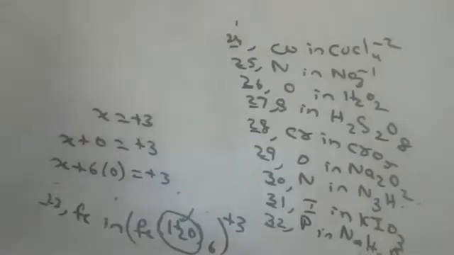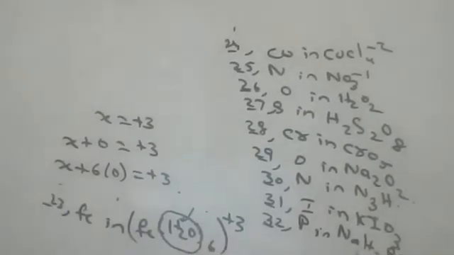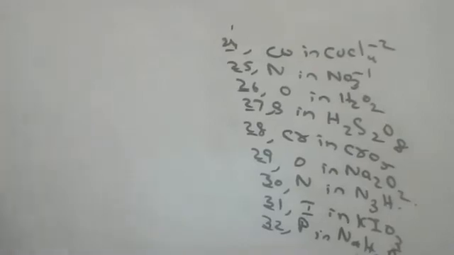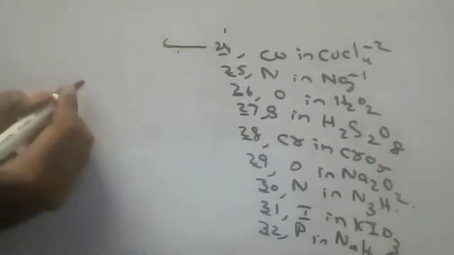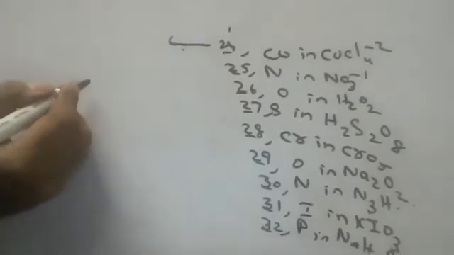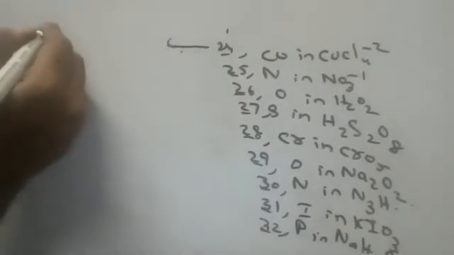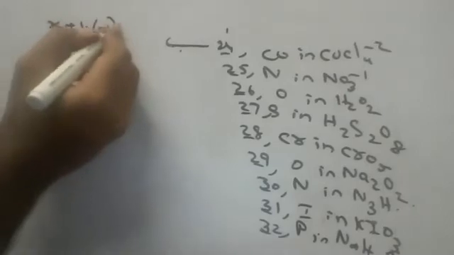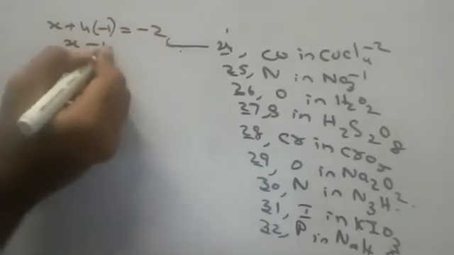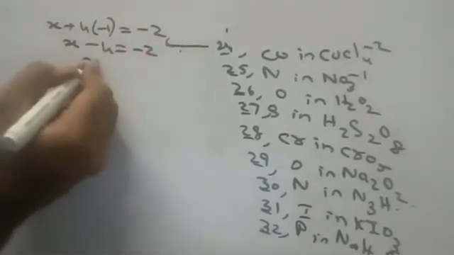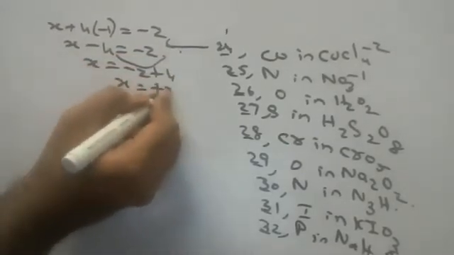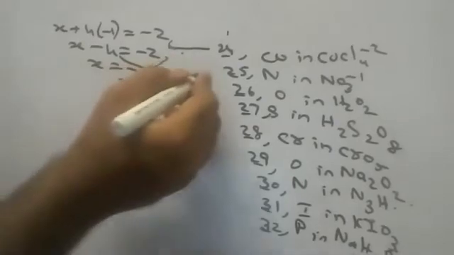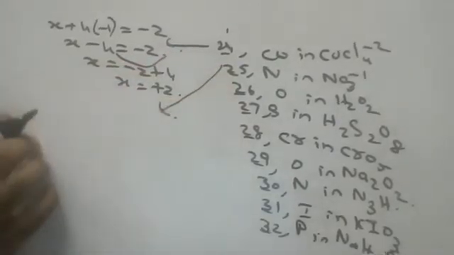Very good. Next, who is going to tell me copper in CuCl4? Any new student? X plus 4 into minus 1 is equal to minus 2. X minus 4 is equal to minus 2. Same students are telling. New students are not at all telling.